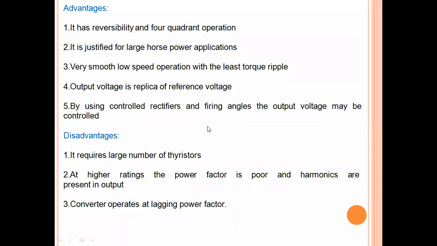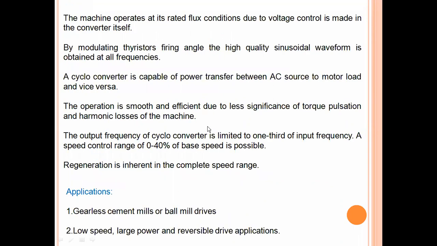Okay. And the low speed operation is obtained by feeding a motor with a large number of cycloconverters operating at low frequencies. And generally these applications are simply called gearless drives. So there will be no gear because the speed is low.